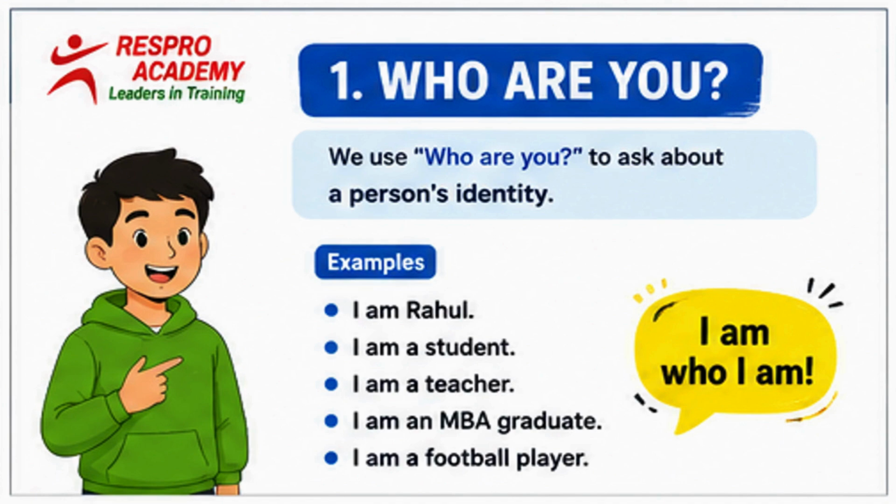The next one is who are you? I am a football player. The person is telling us about their role or activity. So, in this lesson, the question, who are you, can give you different answers based on their identity. I am. After I am, we can use either our name or our profession or our qualification or our role or our identity.